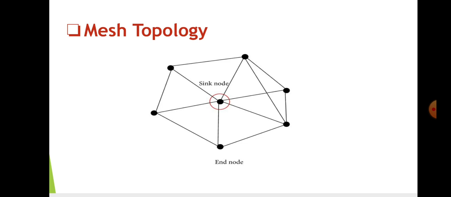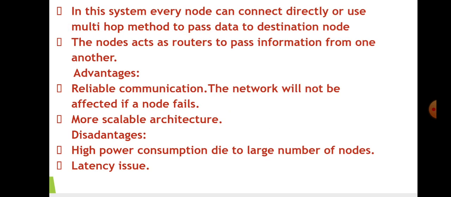This is a mesh topology. In this mesh topology, each node is connected to each other directly. So any node can be a central hub or a router. This adopts single hop or multi-hop communication. So the nodes act as routers to pass information from one to another.